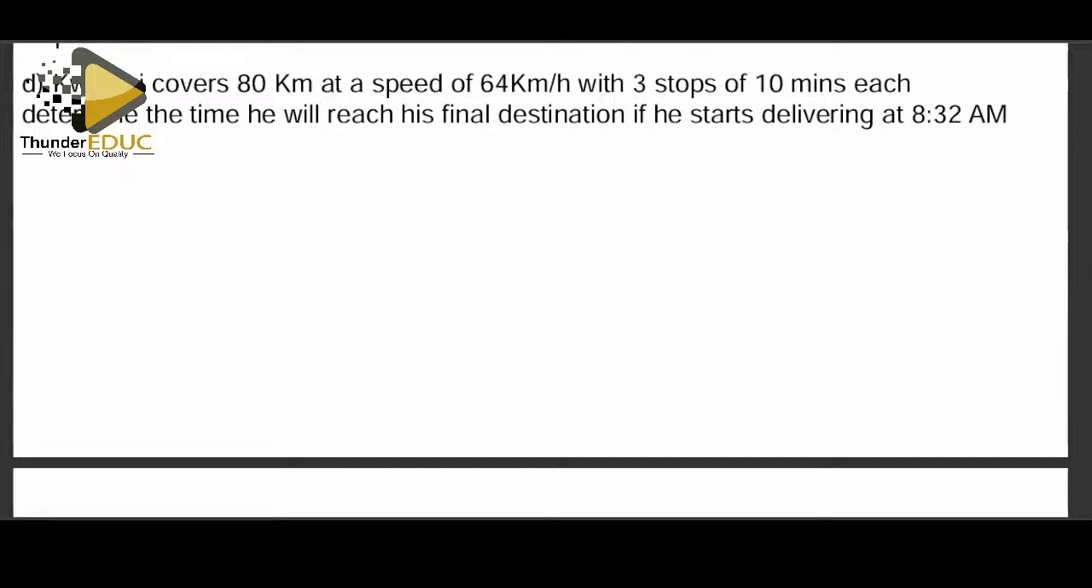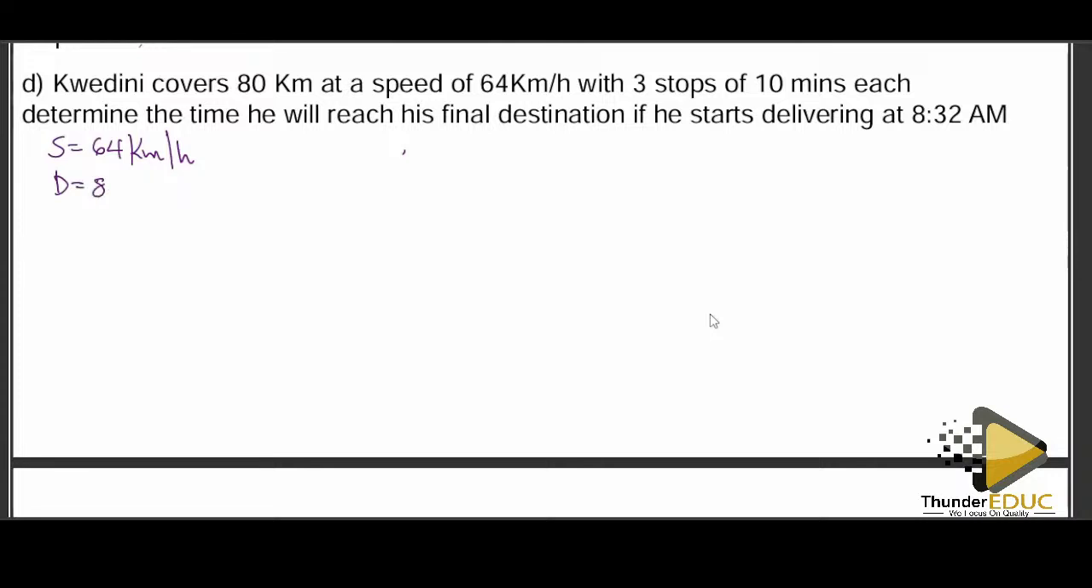Now, first and foremost, we have to analyze what we have. We have the speed. Speed is 64 kilometers per hour. Number 2, we have the distance, which is 80 kilometers. So we need time. How much time was he moving? How much time did he spend?